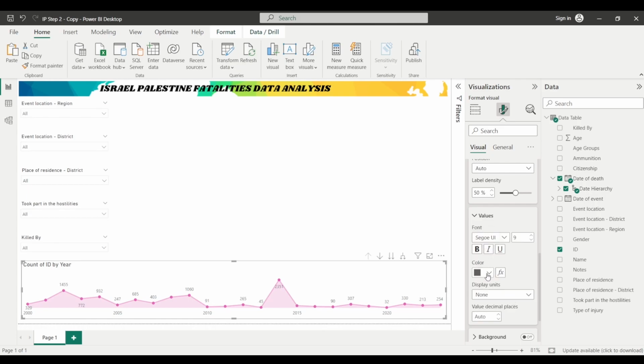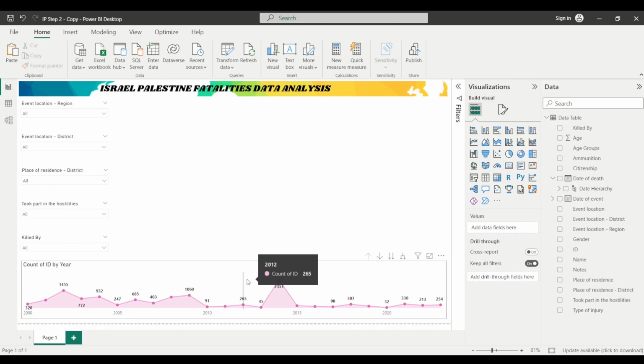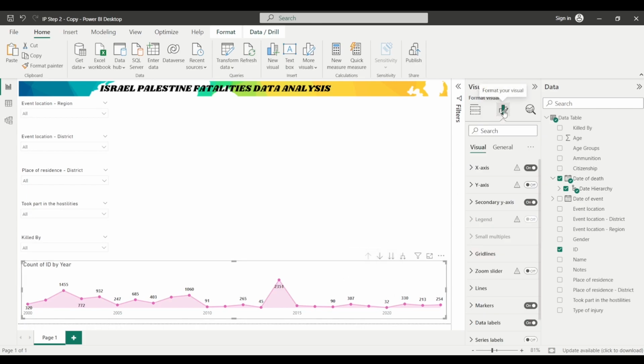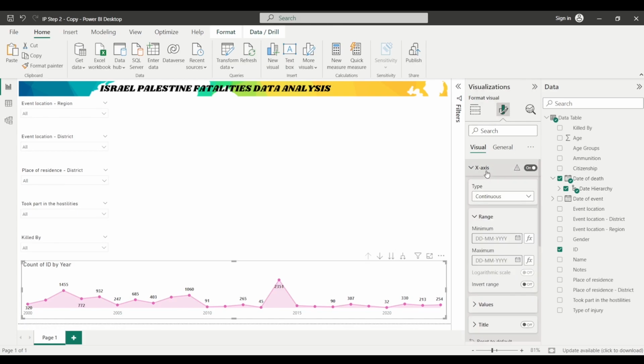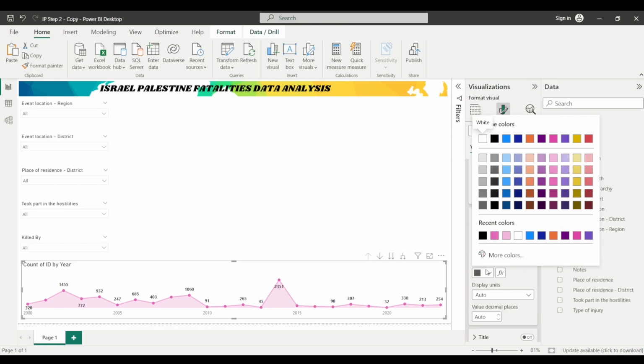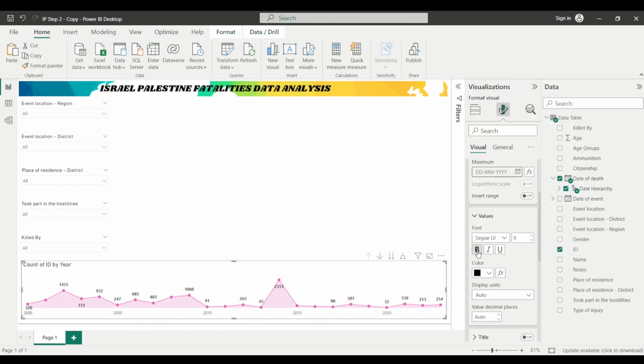You can change the color of the font as well. So let's keep it black. Fine. And you can change it to bold as well. Now let's change the years which are being represented along the x-axis. Let's change the font style and color. No, not the color, but the size. So we will change the size as well. It's already black. No, we will have to change the color as well. So let's change it to black, and we will keep it bold, and we can change the font style as well. So let's keep it Georgia.